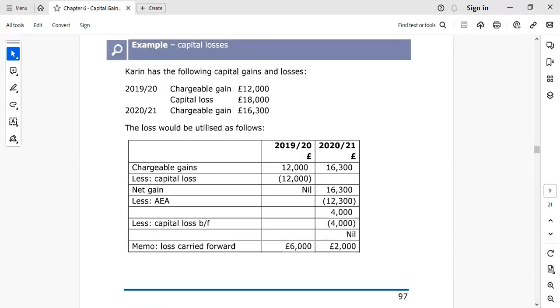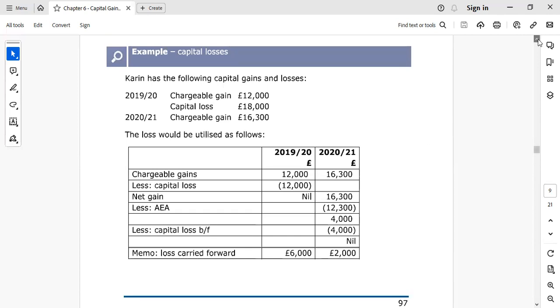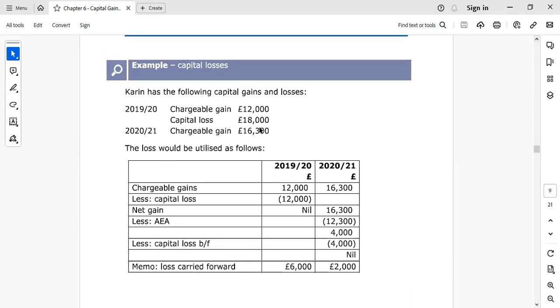Let's see an example. Karen has the following capital gains and losses. In 19/20, Karen has a gain of 12K and a loss of 18K. So the difference between 18 and 12 is a 6,000 pound loss.